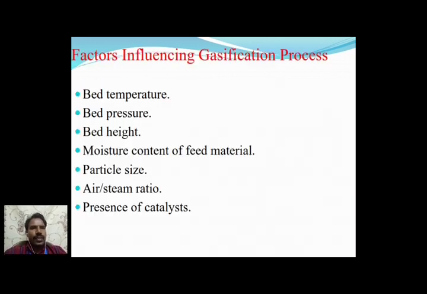Factors influencing the gasification process: bed temperature, bed pressure and bed height. If the bed height is low, it is possible to easily load and unload the biomass. Moisture content of the feed material: a certain moisture content is necessary, otherwise it is possible to convert it to pure charcoal. Particle size: a small particle size produces more efficient results. And air stream ratio: with the optimum amount of air, it is possible to give good results.